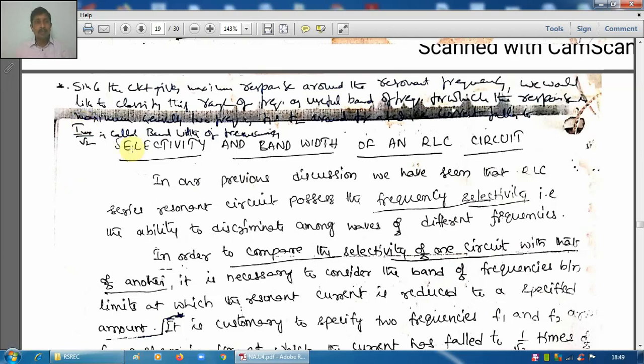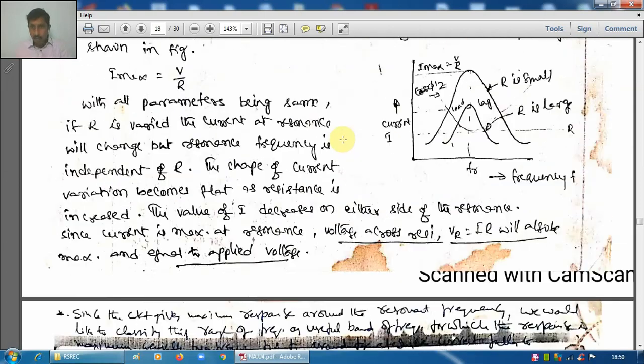So this resonance circuit is behaving like a selectivity circuit. It selects a particular frequency and discards other frequencies, since the circuit gives maximum response. In terms of current, at the resonant frequency only, current is maximum.